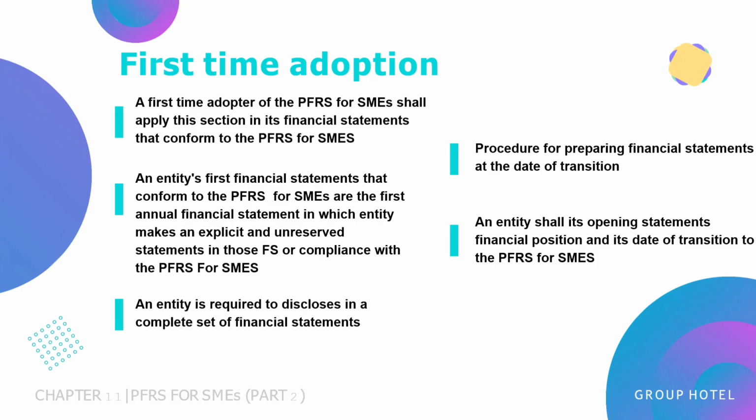Date of transition is the beginning of the earliest period presented. Select accounting policies; the decision depends on circumstances, not a free choice, but some are pure free choice. Prepare current year and prior years' financial statements using IFRS for SMEs. But there are many exceptions from restating specific items. Some exceptions are optional and some are mandatory. In general, there is an exception for impracticability. All of the special exemptions in IFRS 1 are included in the IFRS for SMEs.